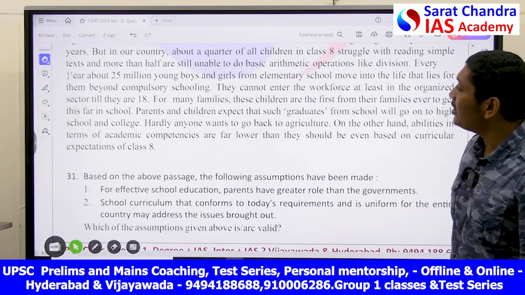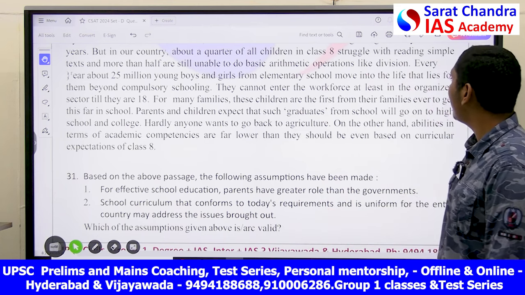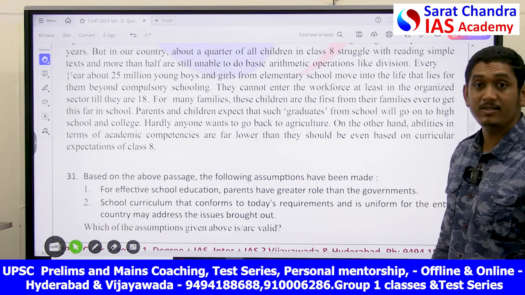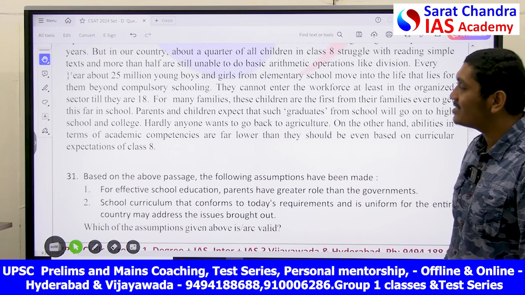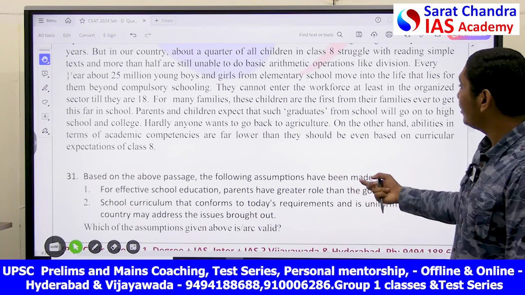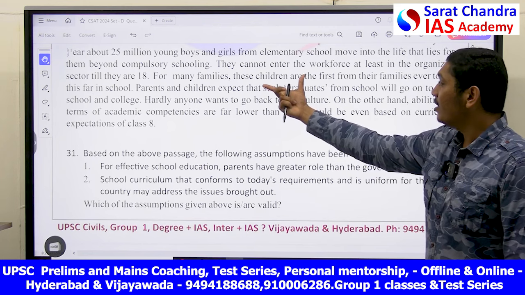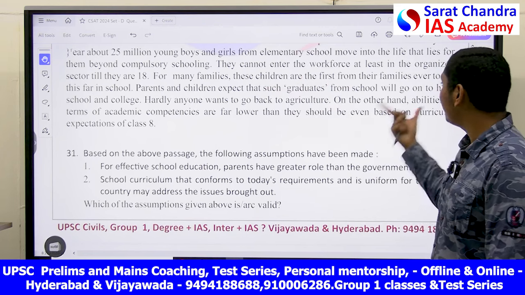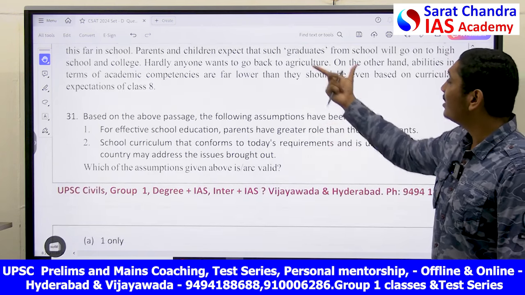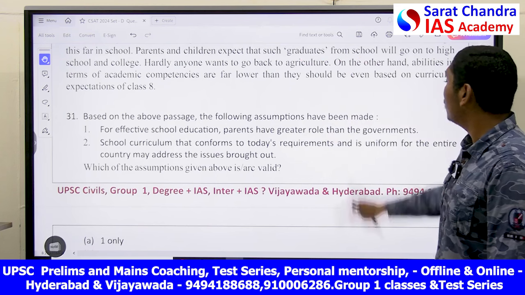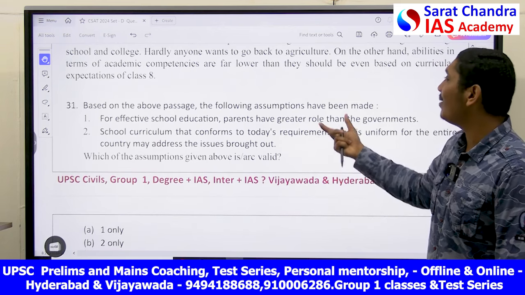Like division. Every year, about 25 million young boys and girls come out of elementary school and move into the life that lies for them beyond compulsory schooling. Okay, they cannot enter the workforce, at least in the organized sector, till they are 18. This is the thing with respect to a country like India. For many families, these children are the first from their families ever to go this far in school. Parents and children expect that such graduates from school will go on to high school and college. Parents expect that, right? Hardly anyone wants to go back to agriculture.